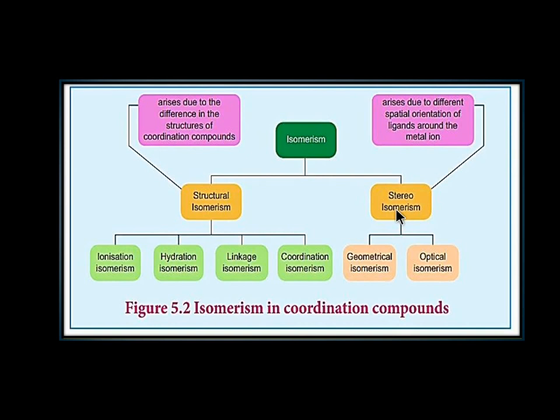Stereoisomerism is classified into geometrical isomerism and optical isomerism. Geometrical isomerism exists as cis and trans isomerism, and optical isomerism exists as D and L isomerism. Further, we are going to discuss that.